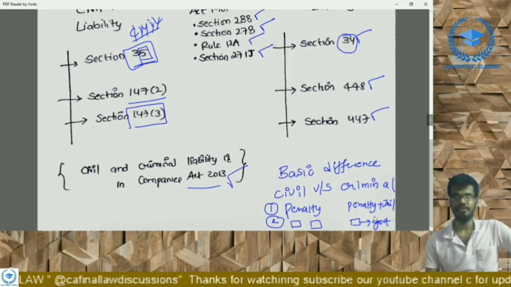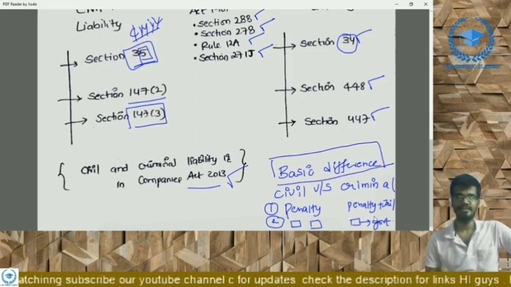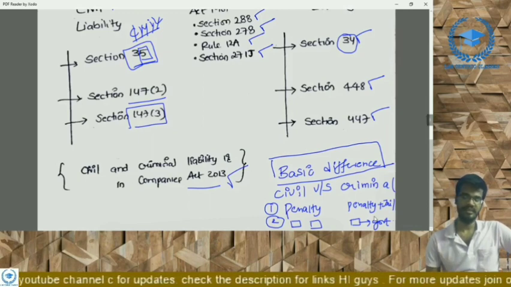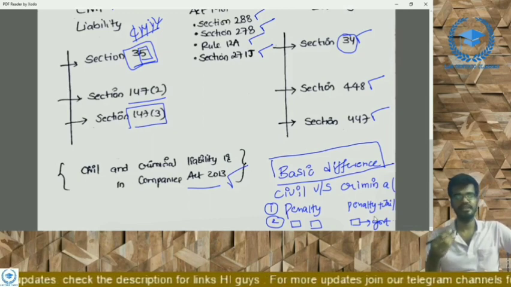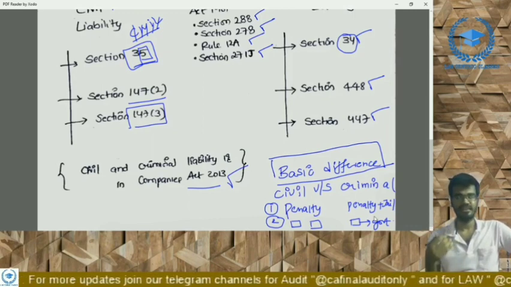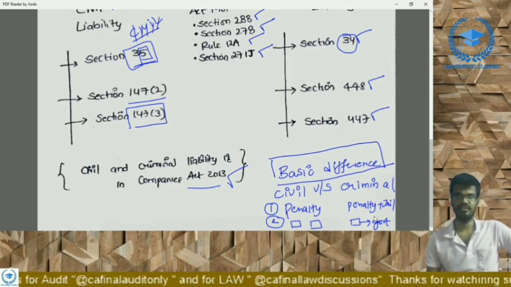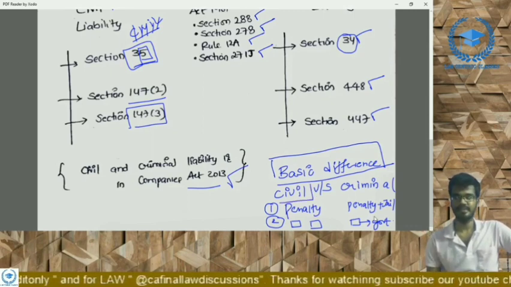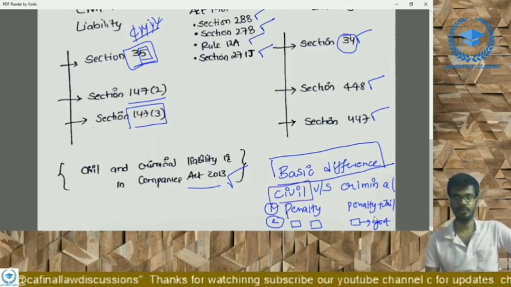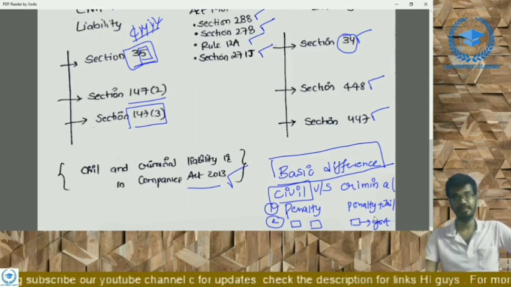Coming to the basic difference, what is the difference between civil liability and criminal liability? Usually, civil liability involves only a penalty, but it might involve imprisonment also, whereas criminal liability involves a penalty plus jail. Also, civil liability is a case where a duty has been breached and another person has incurred some loss or damage, and that person has gone to court.